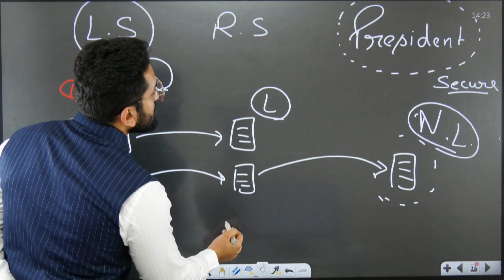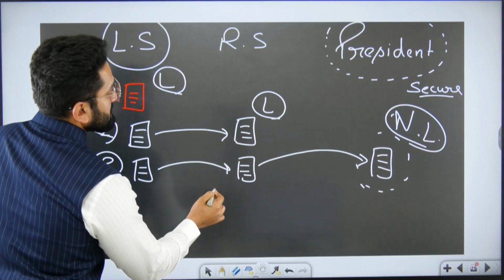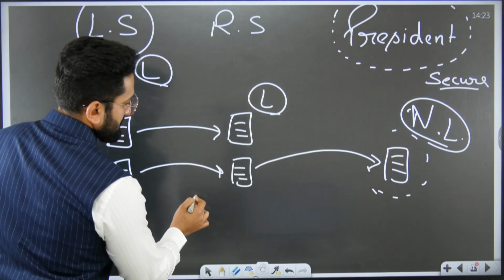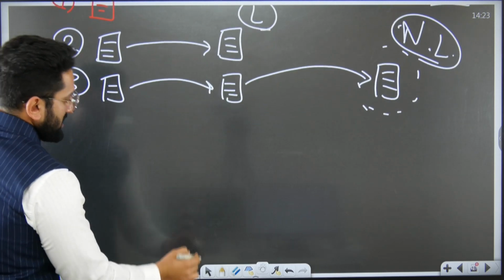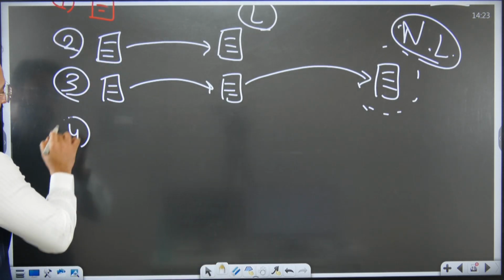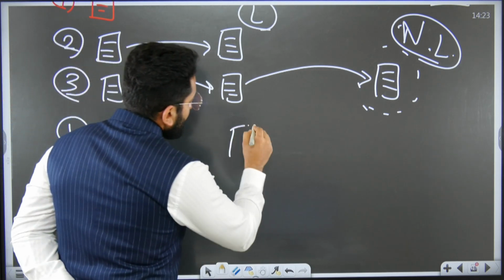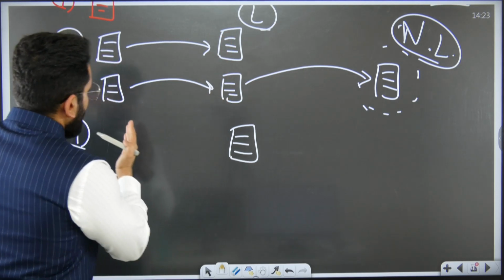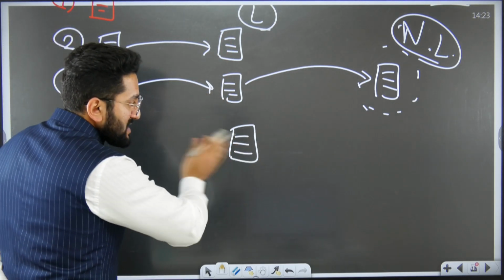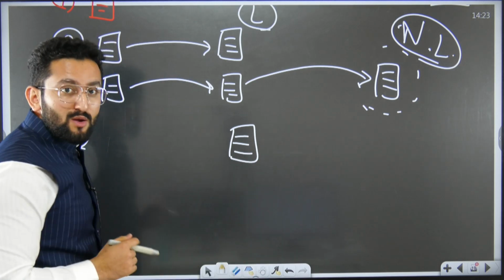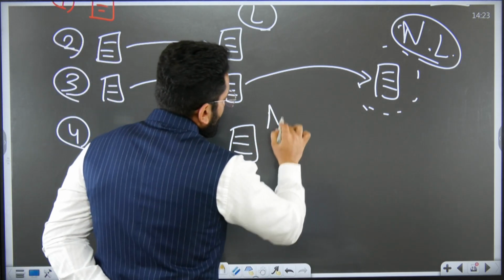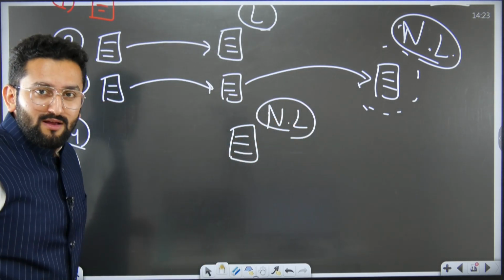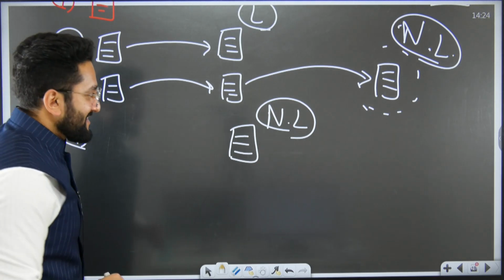Now, okay, let me do it like this. Now, fourth, consider a bill is in Rajya Sabha. Okay, this is Rajya Sabha here, right? And this bill is in Rajya Sabha. It has not moved anywhere. And Lok Sabha lapses. What is going to happen with this bill? This bill will not lapse because it has not touched Lok Sabha. Lok Sabha is the one who is getting dissolved.